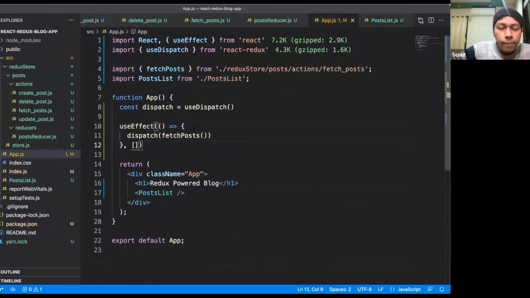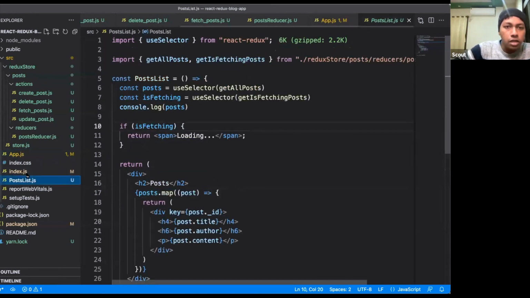So here I have made the API call, but I have not passed anything from this component down to this component, right? This component is totally independent, and I have sent nothing down the wire. There is nothing going down as props or anything like that. So this component is totally independent.